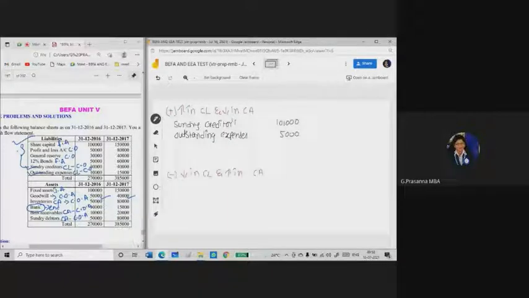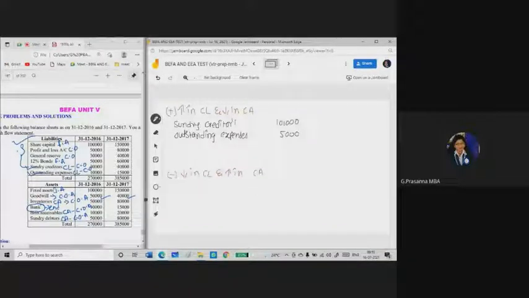Now let us look at the asset side of a balance sheet. Fixed assets he has given, it is an investment activity. Goodwill already we have taken in the cash from operating activity. Inventory is a current asset. What is the previous year amount of inventory? It is 50,000 and for current year it is 80,000, means increase in the current assets.